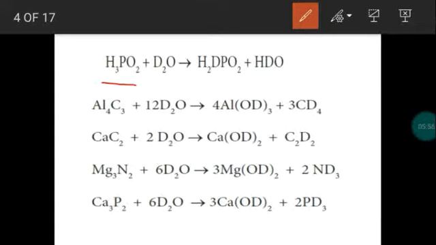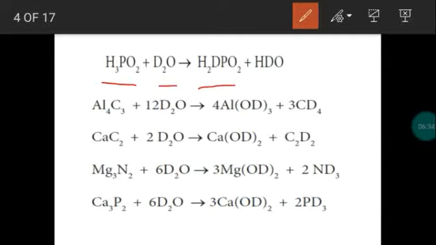In the same way, here hypophosphorus acid with the formula H3PO2 is assumed to be a tribasic acid because it contains 3 hydrogen atoms. We assume that the 3 hydrogen atoms will be replaceable, so 3 hydrogens will be replaced by deuterium. So this will be a tribasic acid. The basicity value will be 3. This is our assumption. But practically, what happens when heavy water is added to hypophosphorus acid is that all the 3 hydrogen atoms are not replaced.